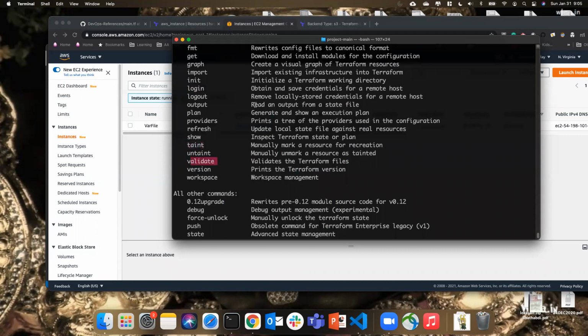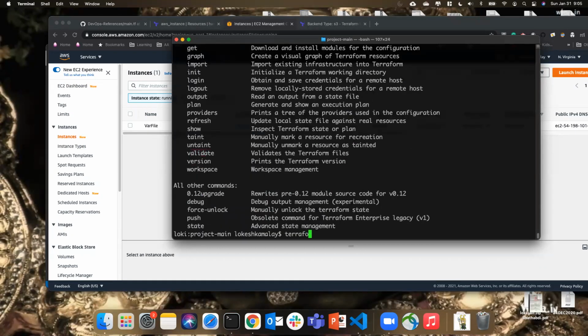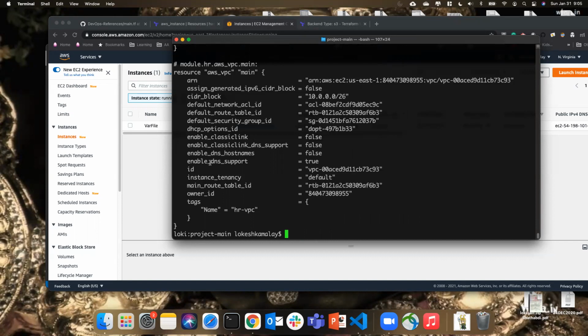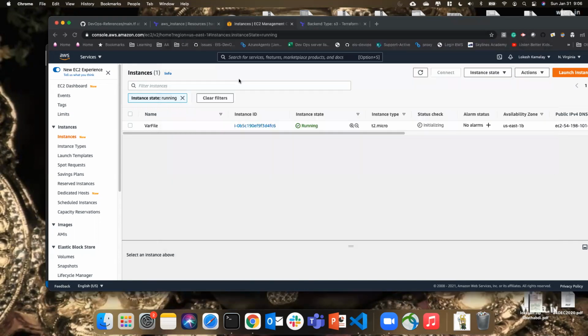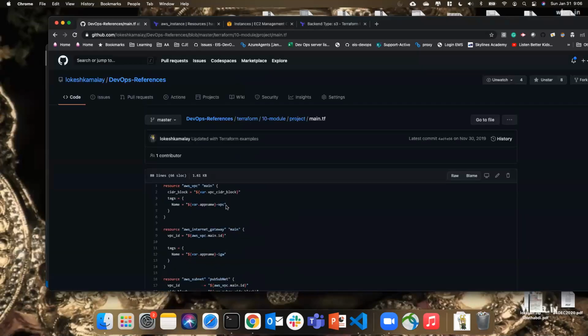Validate will just check whether you have all the structure properly or not. And Terraform show will refresh and give you the status of your resources. Workspace management is again different, a bit of an advanced concept, but practice all this first. If you want to know more details, you can learn the remaining commands. That's what I would say about Terraform. I don't think we need to discuss it in depth again.